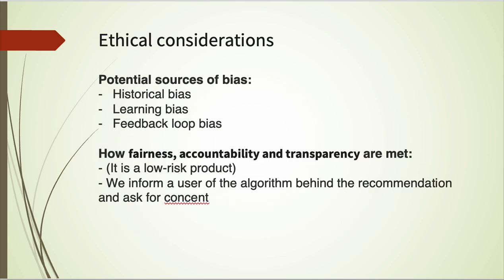In terms of ethics, of course, the model can have some bias potentially. It can be a historical bias or a learning bias. But we do expect that the model should be learning from the new feedback, and even though that can create a bias itself, we do expect that the model should be self-improving. As was mentioned before, it is a low-risk product in terms of fairness, any issues in terms of ethics, especially if the user has given their consent to us. We do need to inform the user that there is an algorithm behind the recommendation that is given to the user, and of course ask for consent.